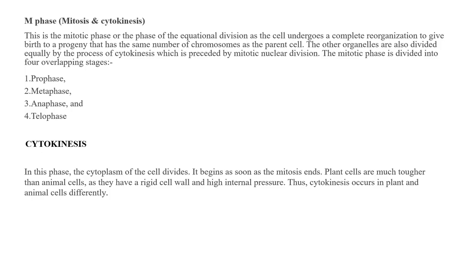Then M phase, the mitotic phase or the phase of equational divisions. The cell undergoes a complete reorganization to give birth to a progeny. It includes four stages, that is prophase, metaphase, anaphase, and telophase. The next one is the cytokinesis. In this phase, the cytoplasm of the cell divides. It begins as soon as the mitosis ends. Plant cells are much tougher than the animal cells since they have the cell wall. Thus, cytokinesis occurs in plant and animal cells in a different manner.